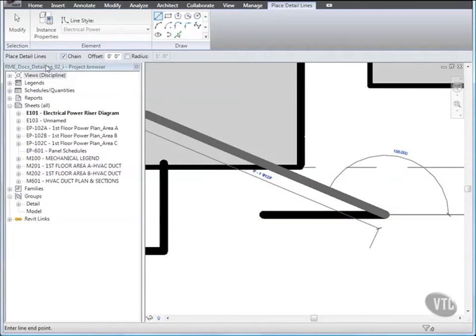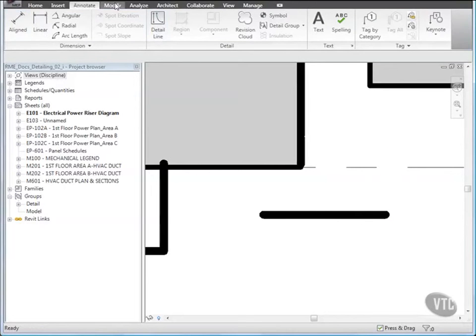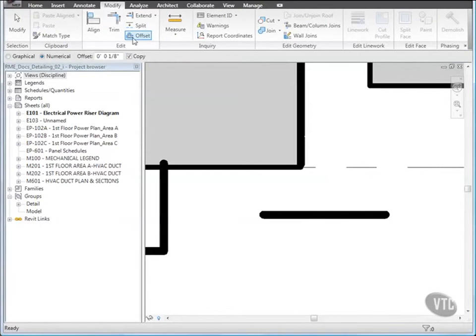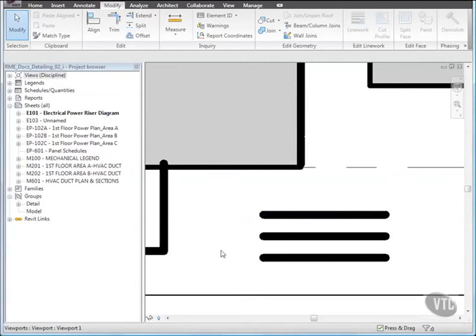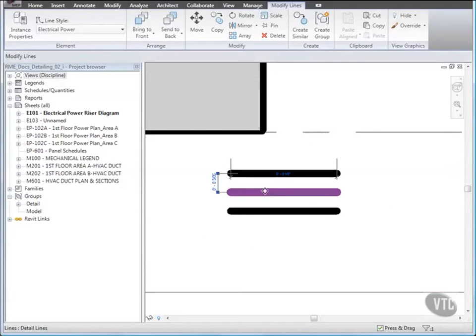Then click Modify, and from the Modify tab, click Offset, and on the Options bar, for Offset, type 3/32 of an inch, and place 2 more lines before the first one, as shown, and press Escape. Then select the middle line, and click the length dimension, and type 0 space 0.25, and using the same method, change the length of the bottom line to 0 space 0.125.